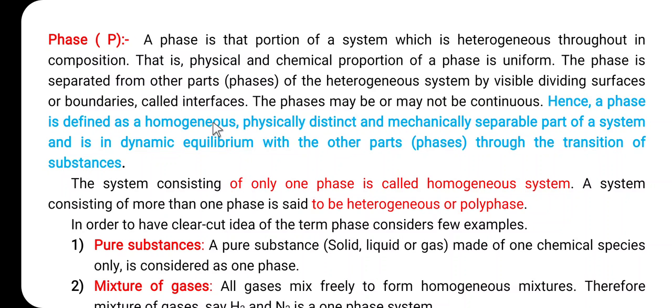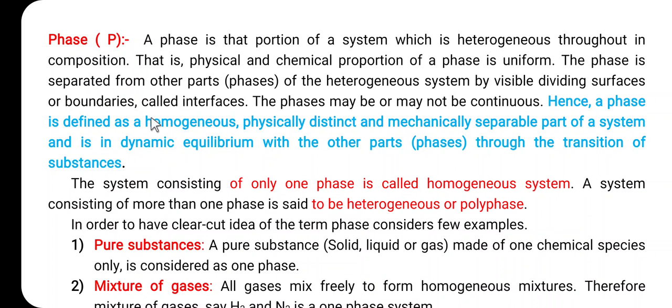So what is the definition of the phase? The phase is defined as a homogeneous, physically distinct and mechanically separable part of the system, which is in dynamic equilibrium with the other parts or phases through the transition of the substances. So it is called the phase.